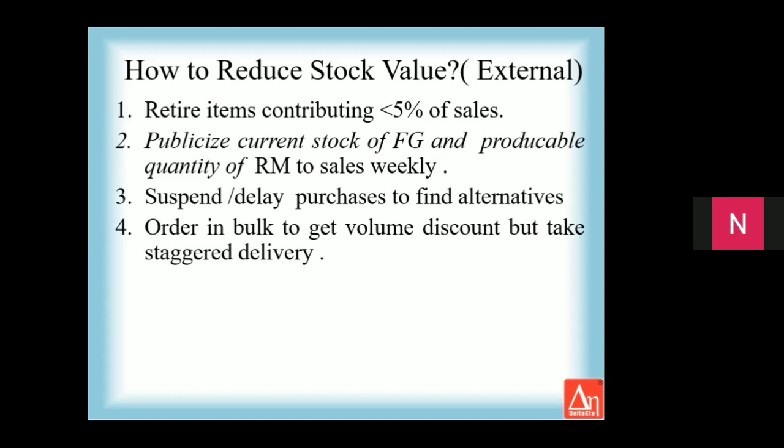With the supplier, you order in bulk so that you get a volume discount, and you take staggered delivery. The supplier is also happy because he's got a bulk order and he cannot produce the bulk order in one go, but he knows that every month 20 or 30% of his production capacity is occupied with your order. So he'll be very happy to give you a volume discount. Also, he will not have to face the fluctuation in raw material prices. So order in bulk to get volume discount, but take staggered delivery.